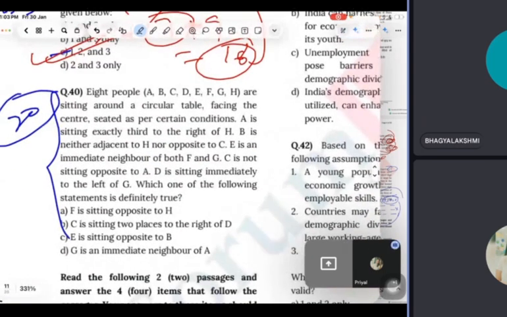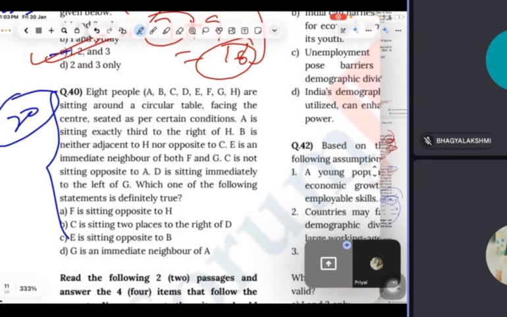Got it, second and third. Guys, this is a sitting arrangement. You can solve this question. They are easy. I'm not solving this question.